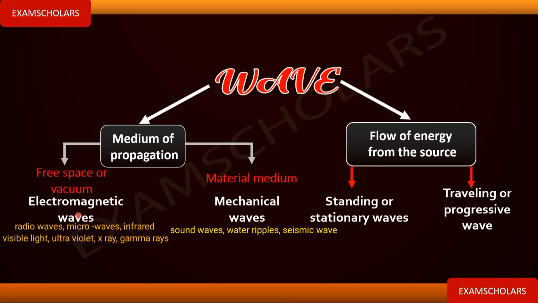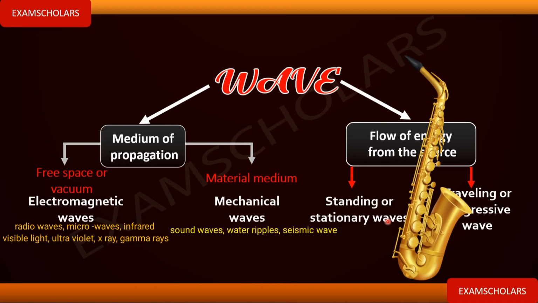Now let's go back to standing or stationary wave. For standing or stationary wave, instead of transferring energy, the energy will be in the vibration of the wave. So the energy will be in between the wave. The energy will not flow out for stationary or standing wave. Examples of standing or stationary wave are what I just showed you now.